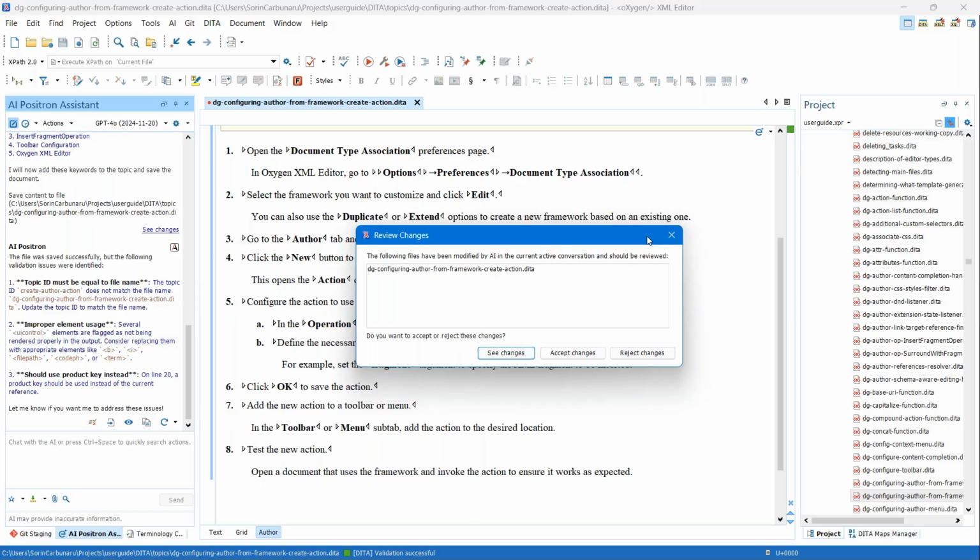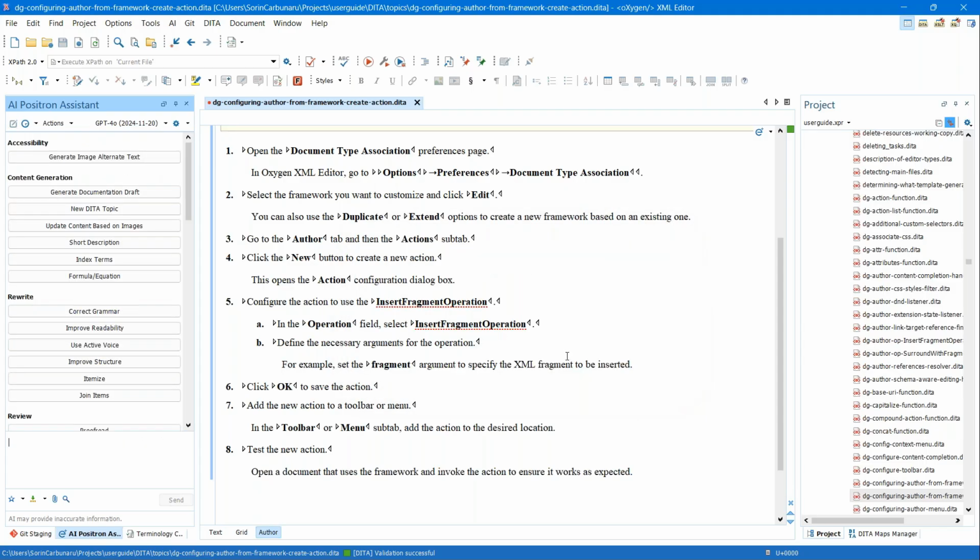When you finish such an interaction, you will have to review the changes. You have this button down here, but you will also get prompted to review the changes when you try to start a new chat, which I did accidentally. I didn't really intend to do that at this moment in the webinar, but you can see the changes for all of the generated files. In our case, it's only one, and you can decide if you want to accept or reject the changes. Let's go and accept these ones.